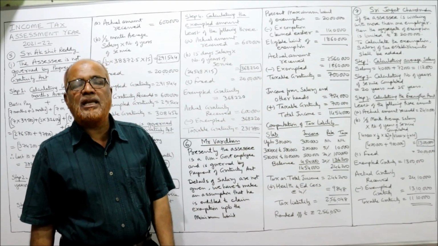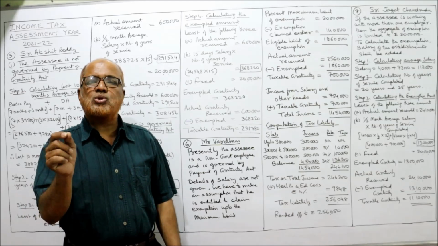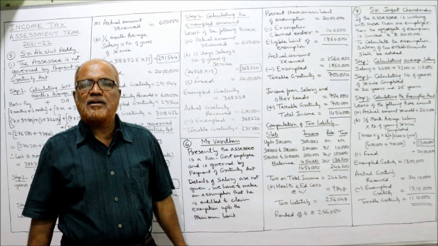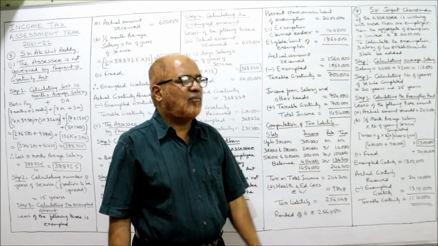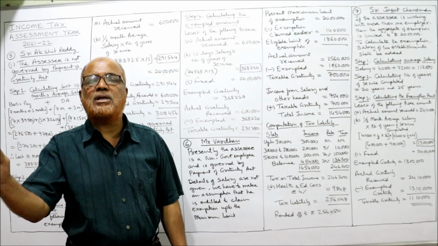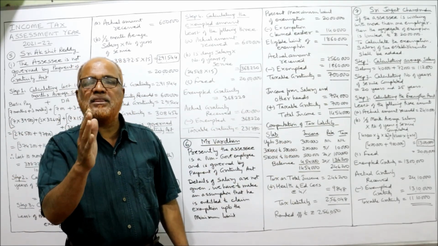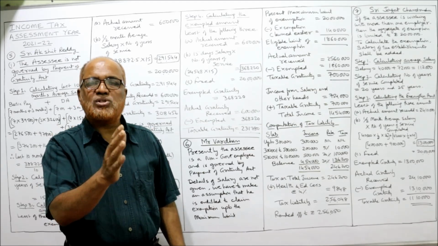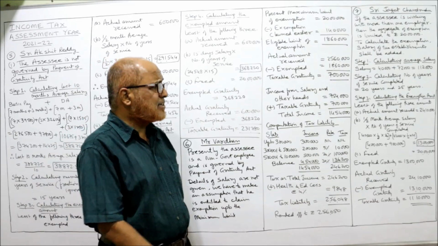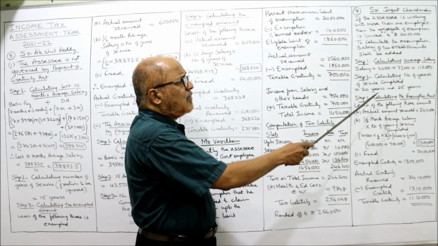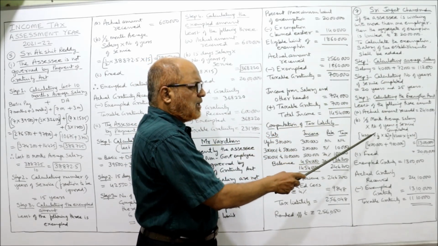Calculating the exemption, the least of the following 3 will be allowed as exemption. First one, actual gratuity receipt. Combined, 10 lakh from the first organization, 14 lakh 10,000 from the second organization, total 24 lakh 10,000 is the gratuity received from both organizations. Now, second, half month average salary into number of years of service completed. Here we should take both. First of all, the first organization. What is the salary of the first organization? 40,000. For half month we require 40,000 into half.